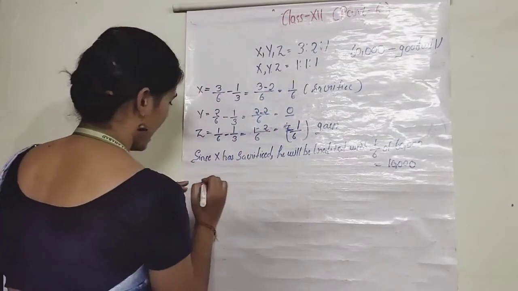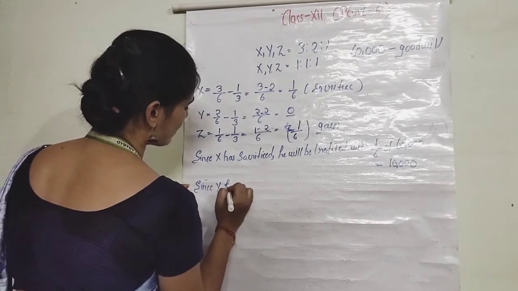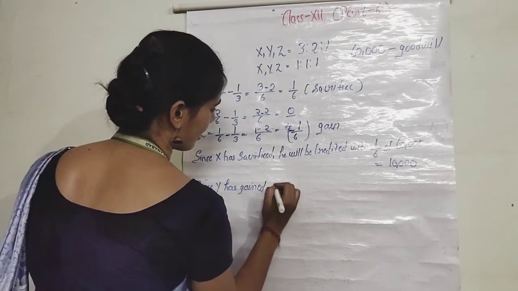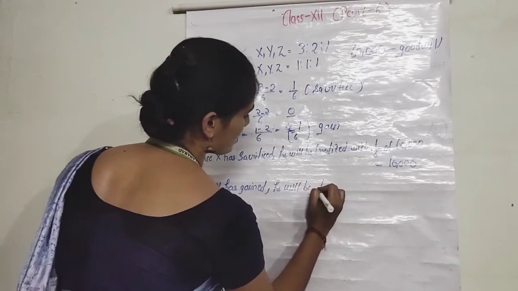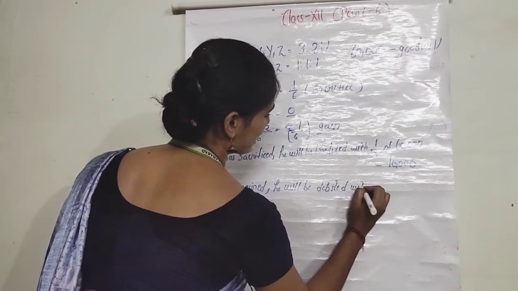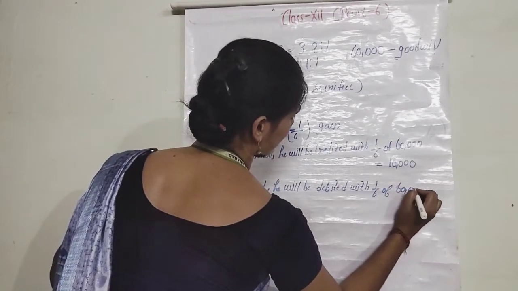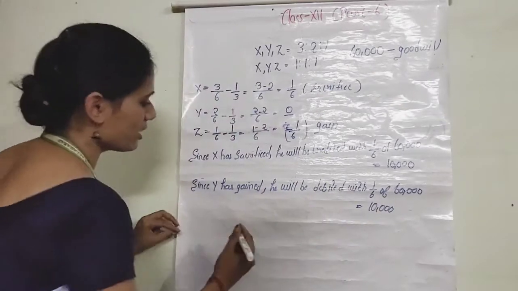Clear? And since Z has gained, he will be debited with 1/6 of 60,000, that is 10,000. So the adjustment entry will be